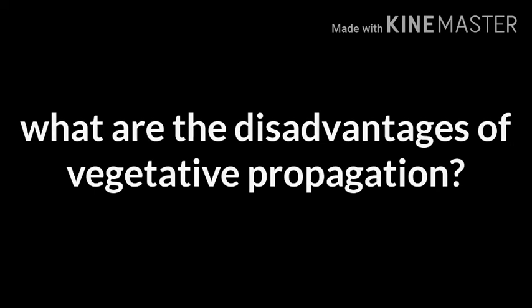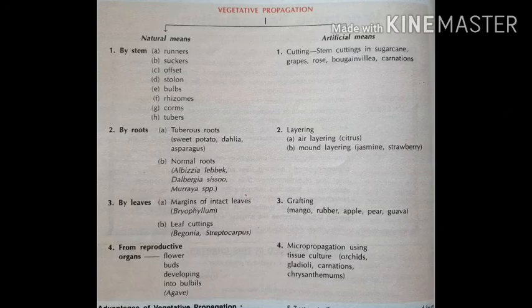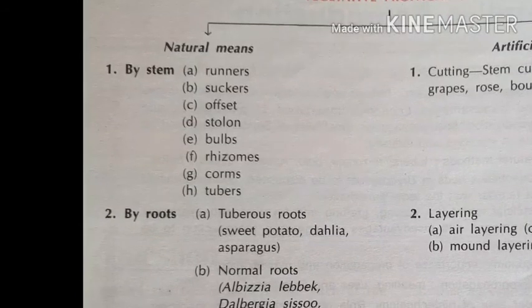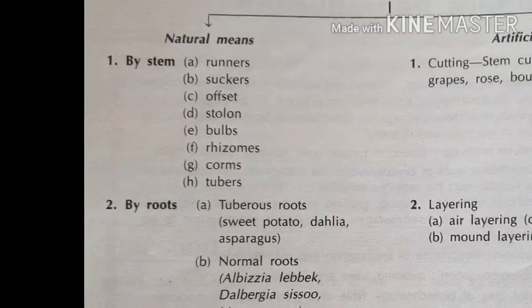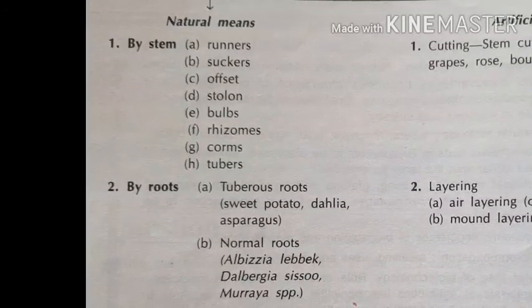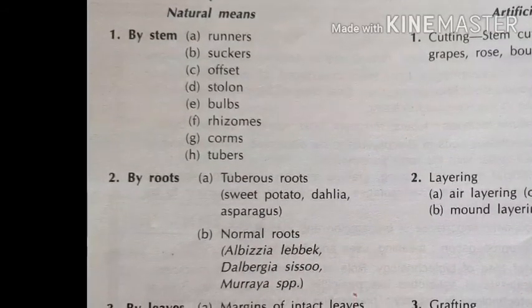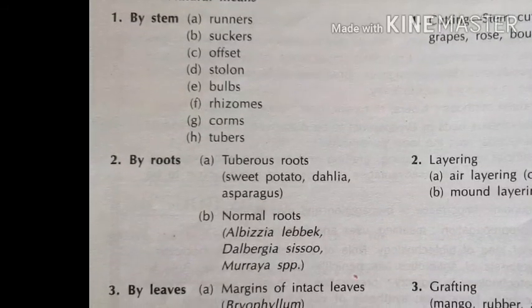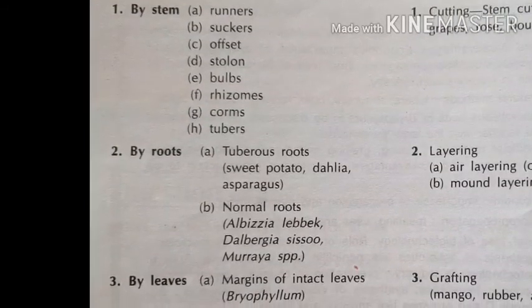Here is the chart. In that chart you can observe the ways of vegetative propagation. See, one is the natural means and another is the artificial means. In natural means, with the help of stem, there are some examples: runner, sucker, offset, stolon, bulbs, rhizome, corms and tubers. All these you studied in 11th standard 9th chapter.